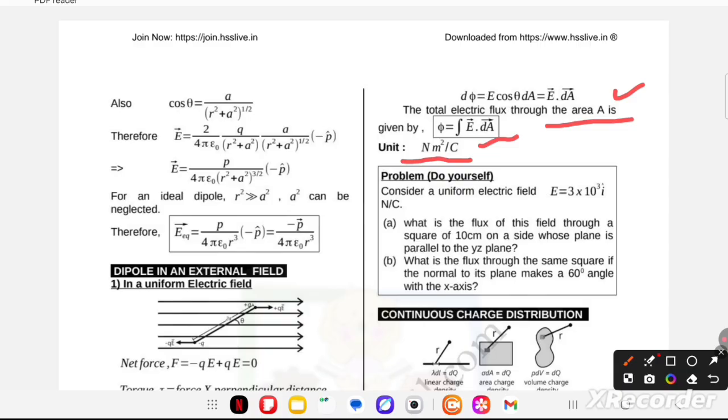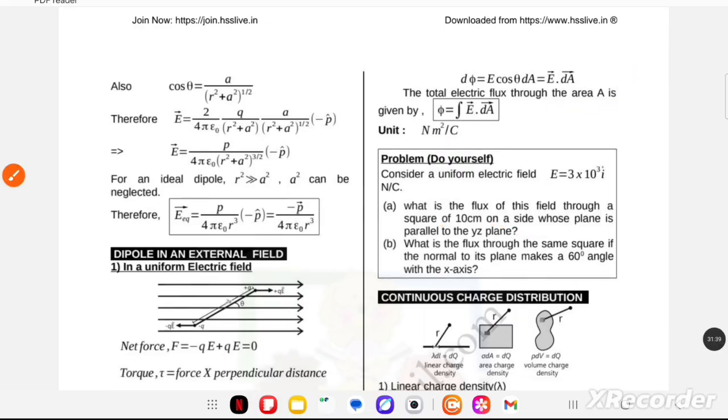You can solve this. Consider a uniform electric field E equal to 3 times 10 to the power 3 i cap newton per coulomb. What is the flux of this field through a square of 10 centimeter on a side whose plane is parallel to the YZ plane? What is the flux through the same square if the normal to its plane makes a 60 degree angle with the x axis? But you can solve. It's a very simple question.